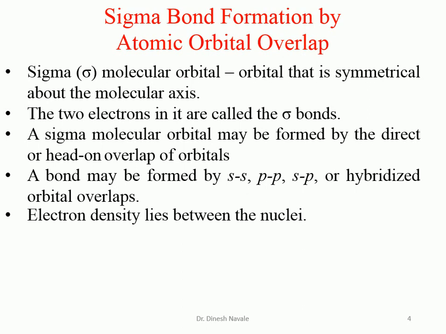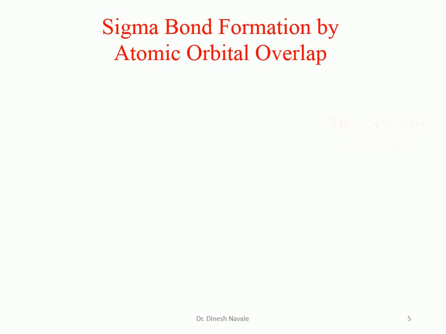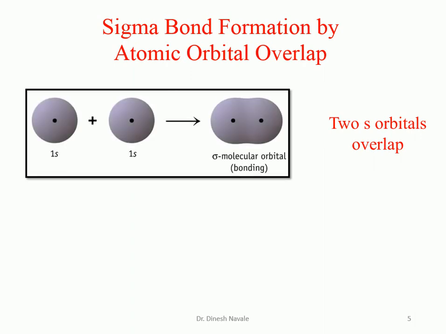So electron density lies between the nuclei in the case of the sigma bond. The bonding molecular orbital is lower in energy than the original atomic orbitals. That's why the sigma bond is a strong bond. Sigma bond formation by atomic orbital overlap: as in the previous slides we have discussed, a sigma bond can involve the s orbital. So two s orbitals combined will give the formation of the sigma bond. One s orbital of one atom and another s orbital of another atom combine to give the sigma molecular orbital bonding. That is the sigma bond formation.